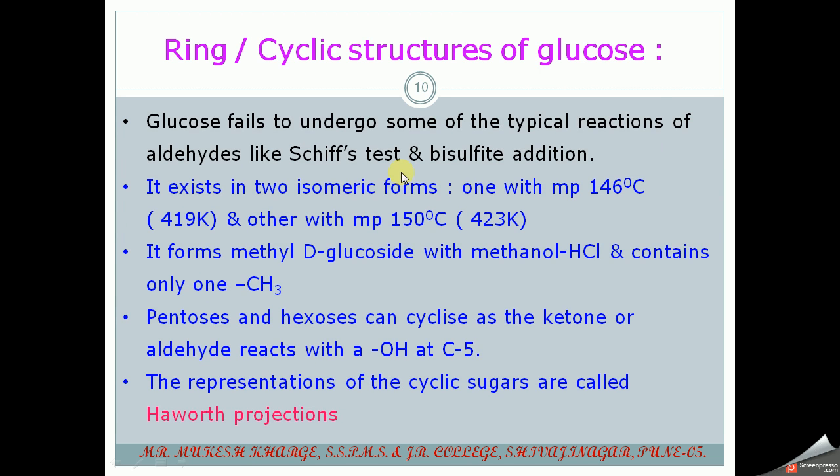Then next one is the ring or cyclic structure of glucose. Glucose fails to undergo some of the typical reactions shown by aldehydes. For example, Schiff's test. An aldehyde group shows the Schiff test when it reacts with Schiff's base, then it shows a pink or red or magenta color, and this indicates that the compound contains an aldehydic functional group.